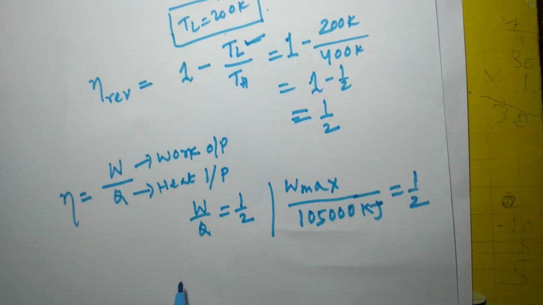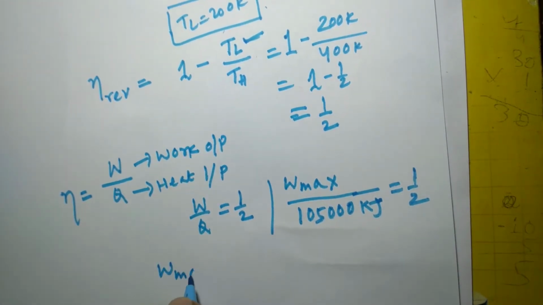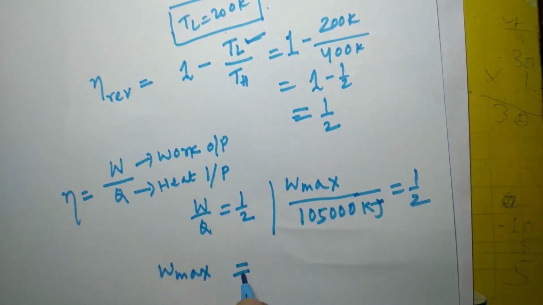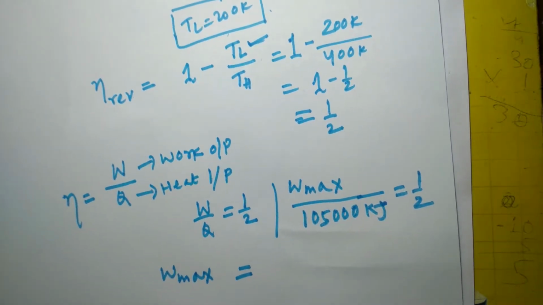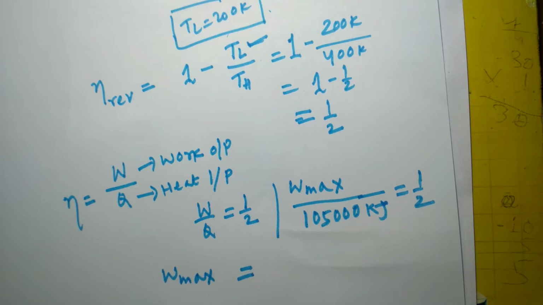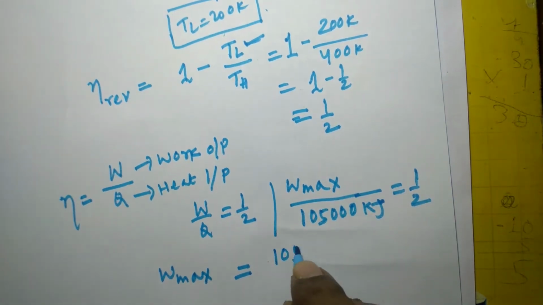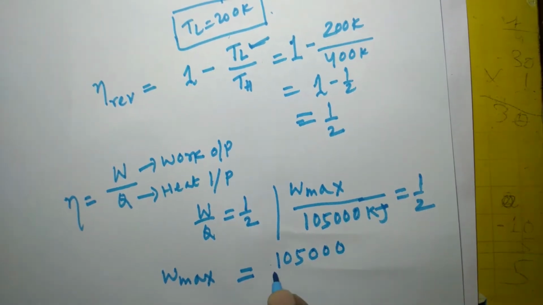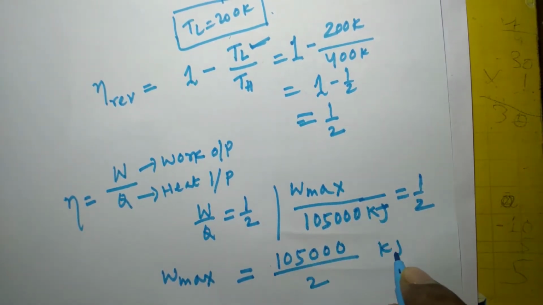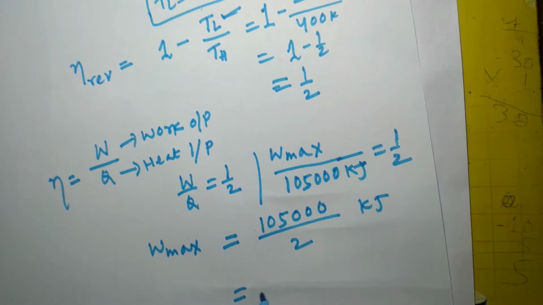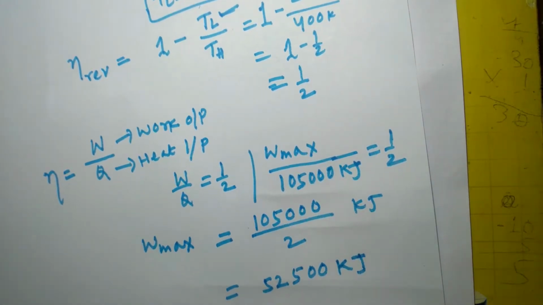From this I can conclude that W max, the maximum work from 105 megajoule, is equal to 105,000 divided by 2 kilojoule, which is 52,500 kilojoule. So this is the maximum work any engine can produce.